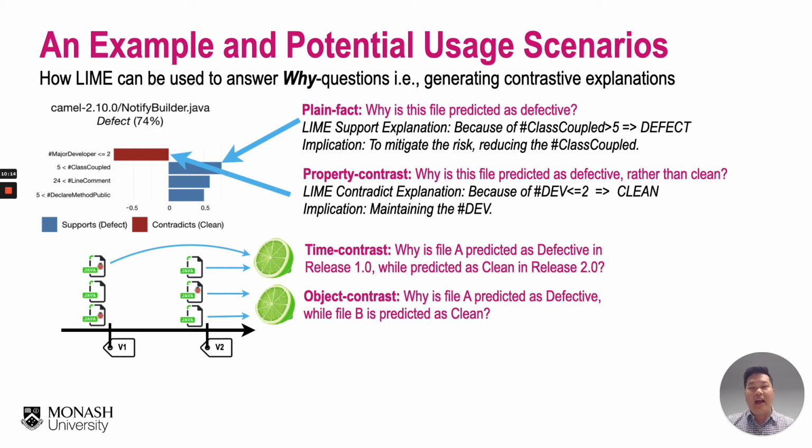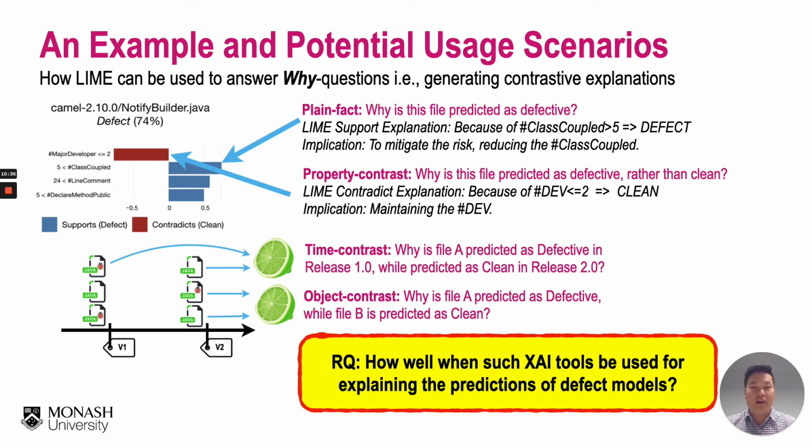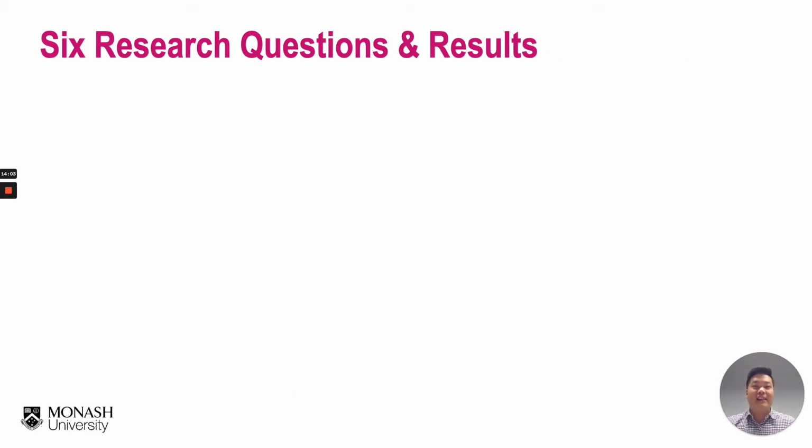So there are so many potential usage scenarios when using explainable AI techniques to address software engineering problems and discover knowledge. However, little is known about how well such tools can be used for explaining the predictions of defect models. In this paper, we set out to investigate 6 research questions. We're going to present them one by one as follows.